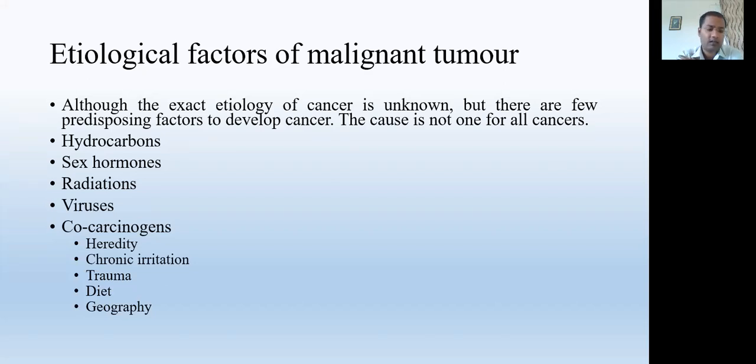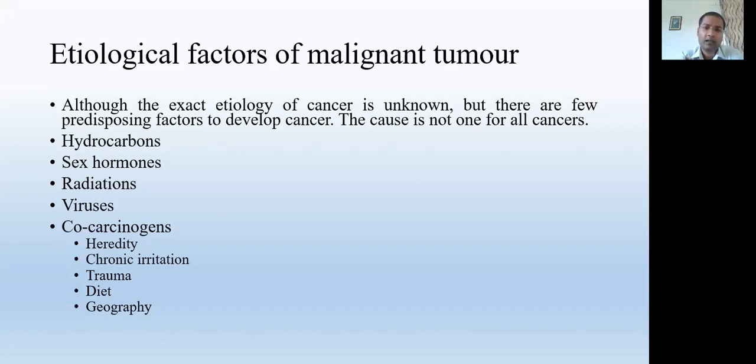Scientists separated benzpyrene from tar and regularly applied it on the ear of a rat. After 6 months, that rat got a malignant tumor. It means that the hydrocarbons present in tar must have some carcinogenic properties.